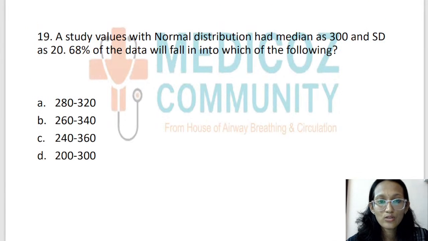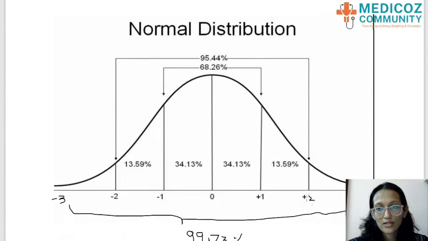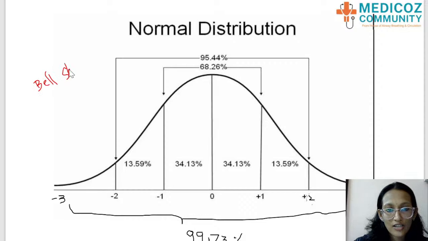A study with normally distributed values had a median of 300 and a standard deviation of 20. 68% of the data will fall into which of the following? So here the concept that we are going to discuss is normal distribution. Very important. There's a diagram that I want to show you. So this is the curve of normal distribution, which is called the bell-shaped curve. If the data is normally distributed, we get a bell-shaped curve like this.